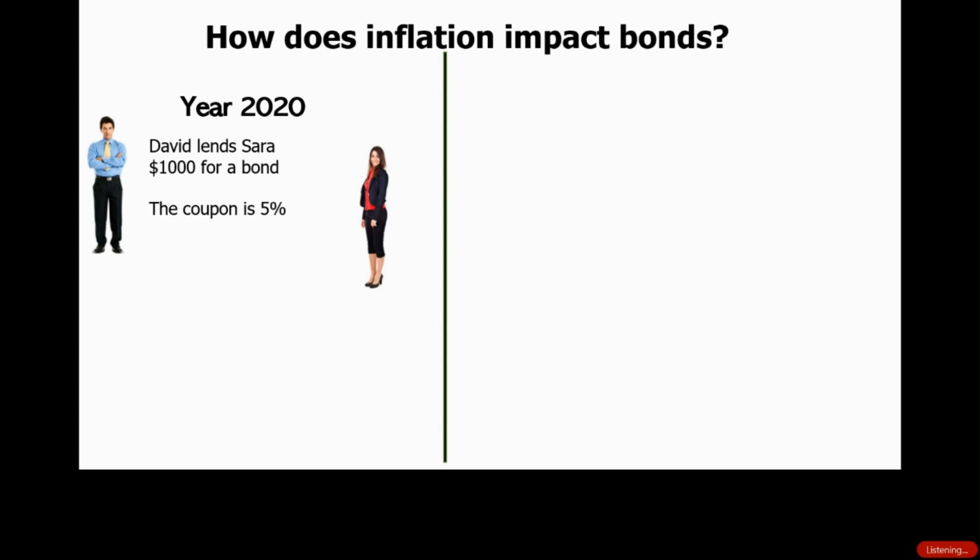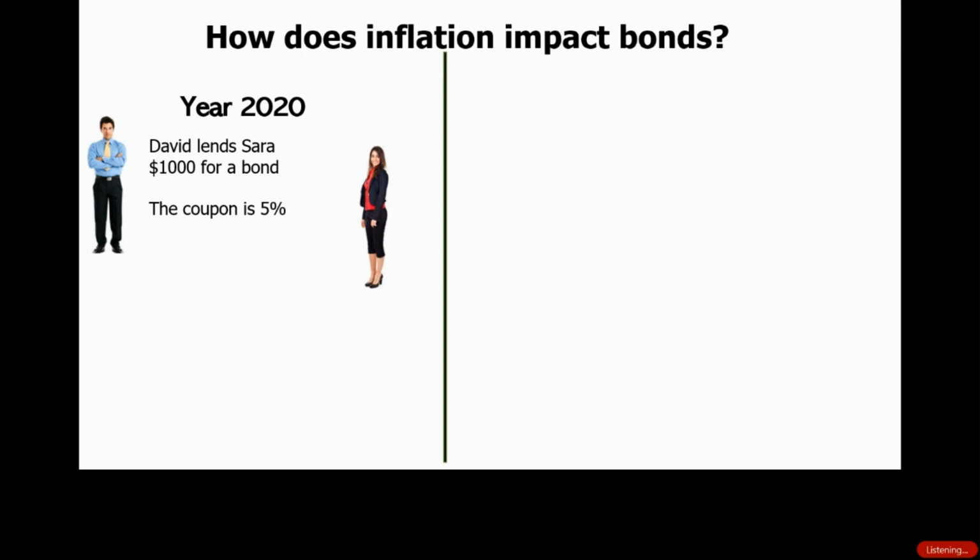So let's take this scenario. We have David on the left, and he's going to lend $1,000 to Sarah, and Sarah is basically selling a bond for $1,000, and the coupon on that bond is 5%. We are just going to assume that this bond is a 1 year bond so that we can see how inflation impacts it. Okay, so $1,000 to Sarah.